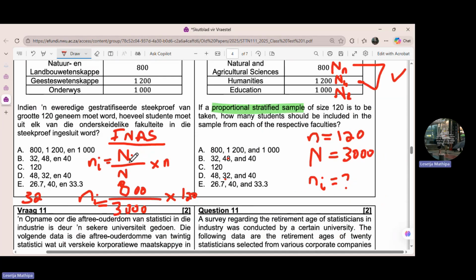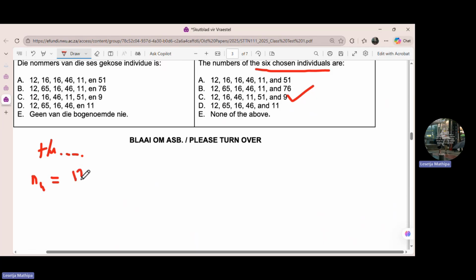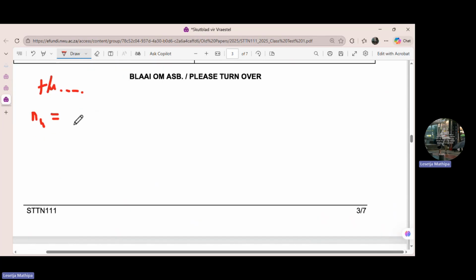So it's capital letter Ni, which is 1200. 1200. We divide it by what? By the total, which is 3000. 3000, and multiply by what? By 120. And then we check the answer. Okay, just do that on the calculator.